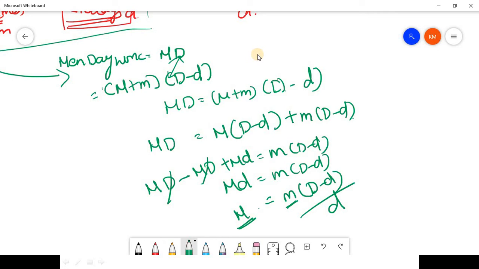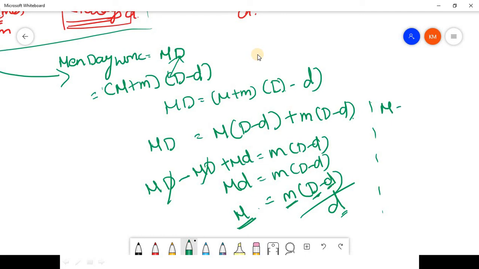so these are the number of men added in the middle, and this is the number of men initially available and the days taken to complete the work, and this is the d less number of days to complete the work, and also this is the d lesser number of days to complete the work. Okay, so let me explain the parameters once again.